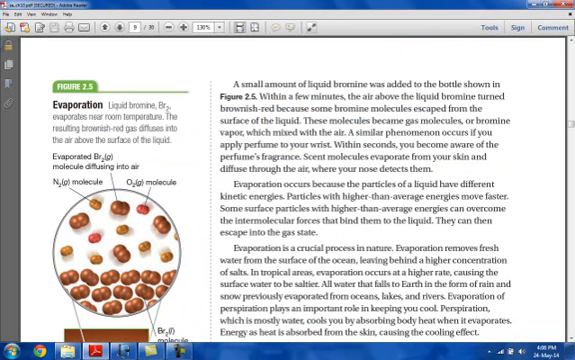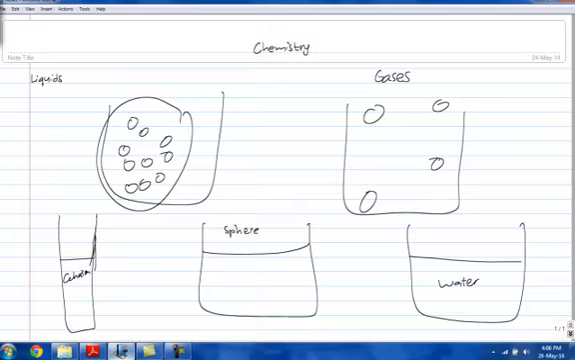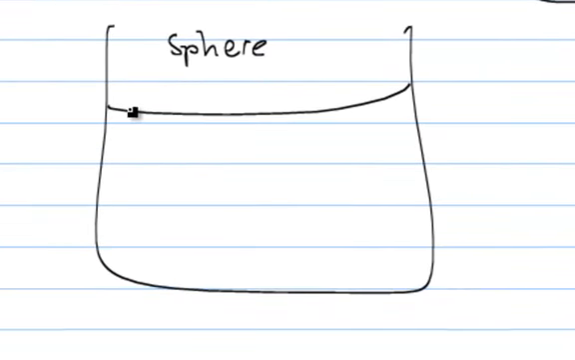The cause of evaporation is that there are different kinetic energies at different levels of the liquid. So at the surface you have higher kinetic energy because there is no attraction at the surface, only beneath. As a result, the liquid particles at the surface have higher energies and are able to escape as a gas.